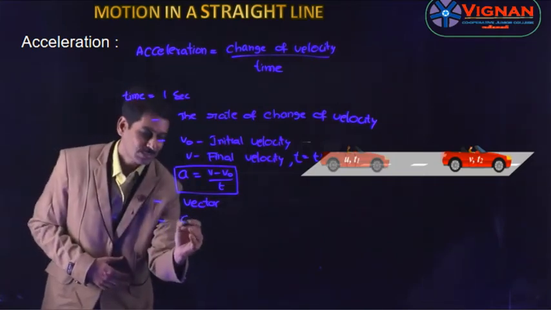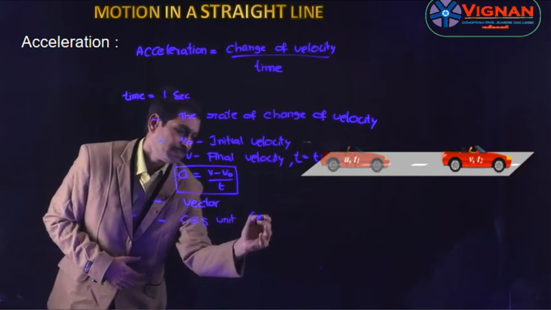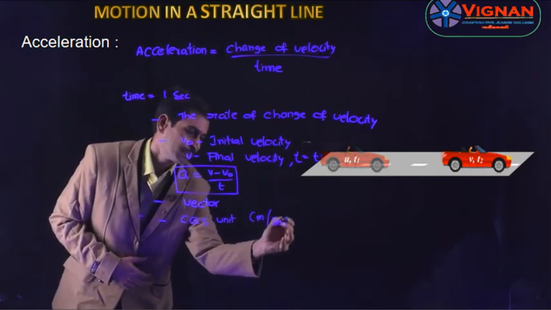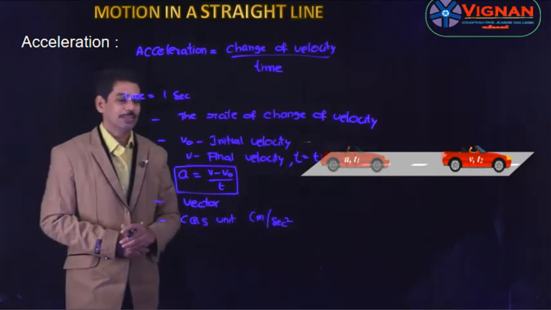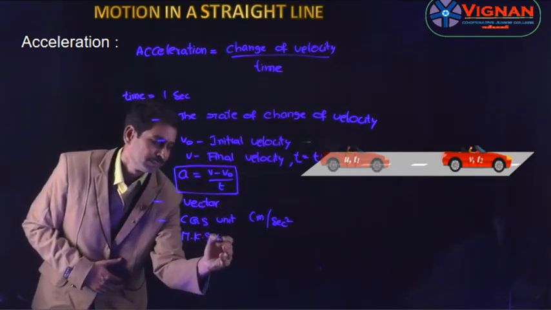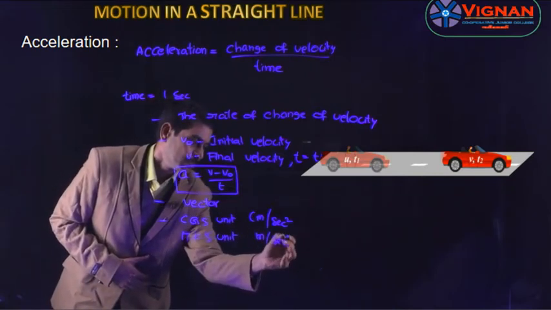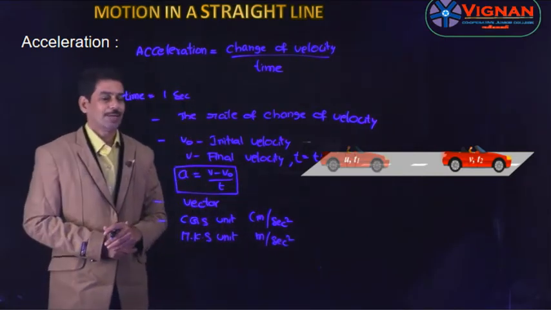The CGS unit is centimeter per second square, which can also be written as centimeter second power minus 2, whereas the MKS unit is meter per second square, which can also be written as meter second power minus 2.